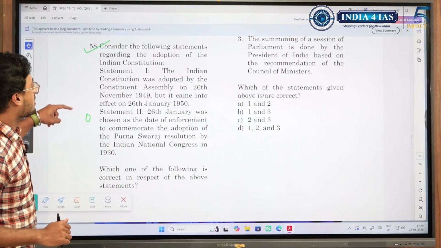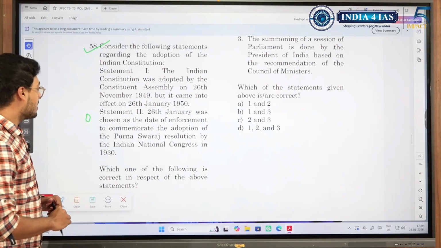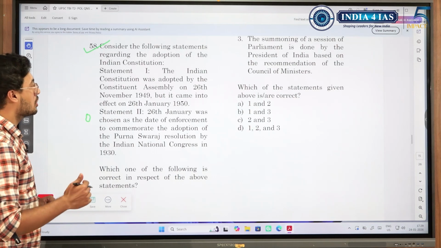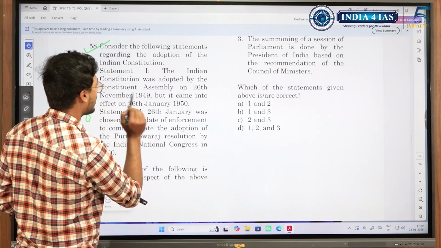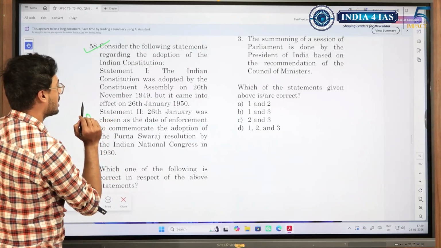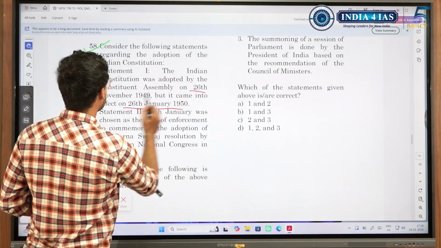Which of the following statements are correct with respect to adoption of the Indian Constitution? In this, there was a difference when I saw the solution, so I want to talk about this. The Indian Constitution was adopted by the Constituent Assembly on 26 November 1949. This is correct. This date is correct. Also this date is correct.